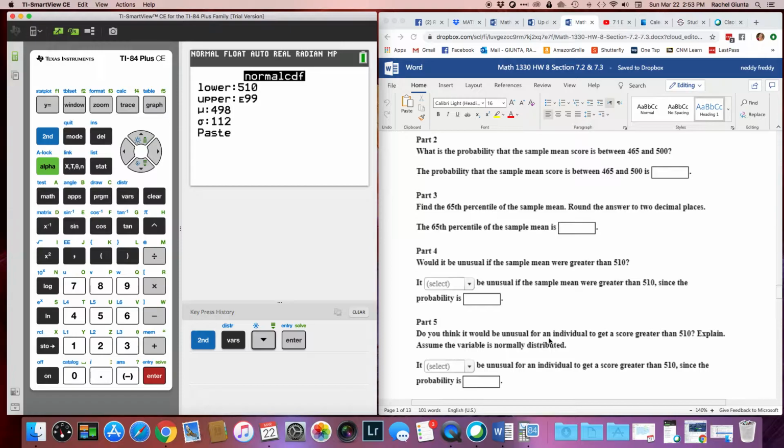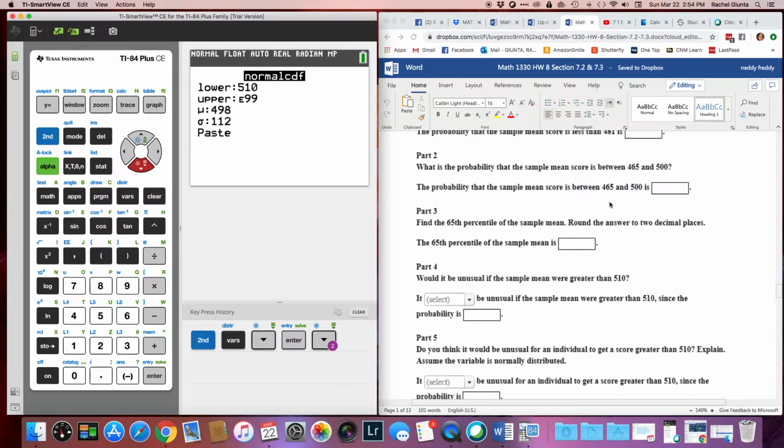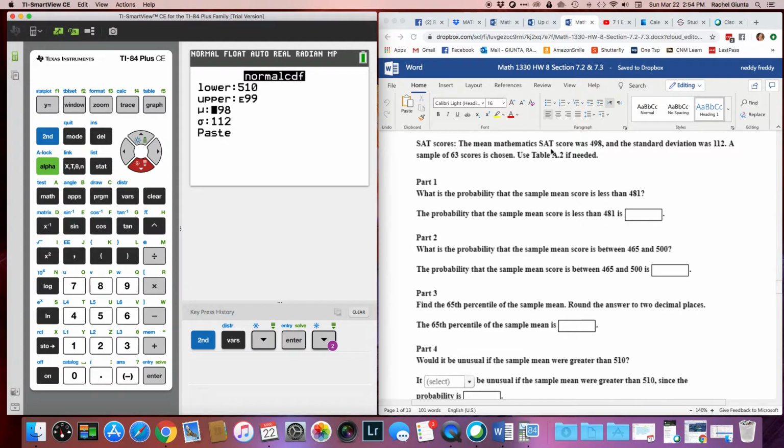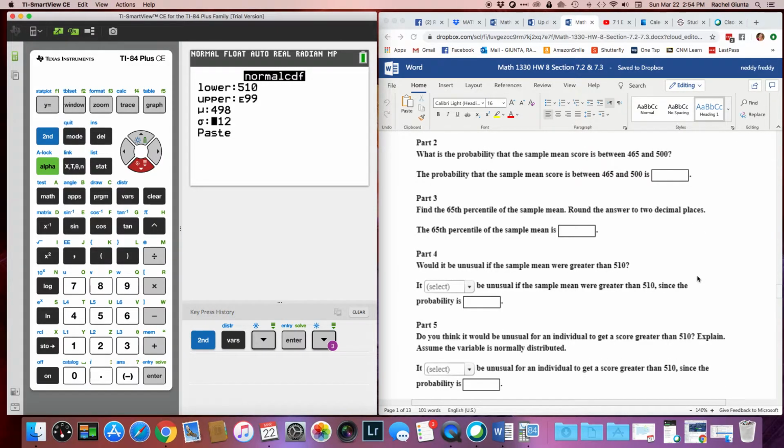And do you think it'd be unusual for an individual to get a score greater than 510? So greater than 510 means starting at 510 and going up to infinity, which is represented here by E, the 2nd, and the comma for the E99. The mean, just like all the other ones in this section, is the mean from the information in the top, 498. The standard deviation here, this is where this one is different, and it actually goes back to exactly what you did in 7.2.